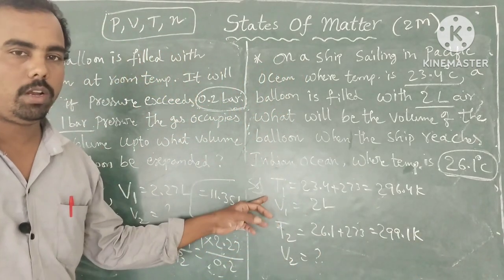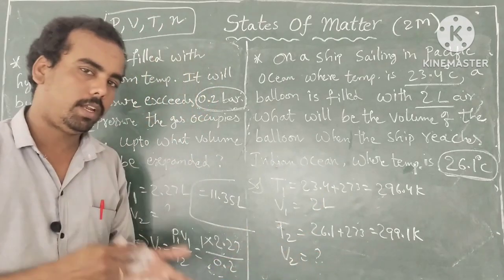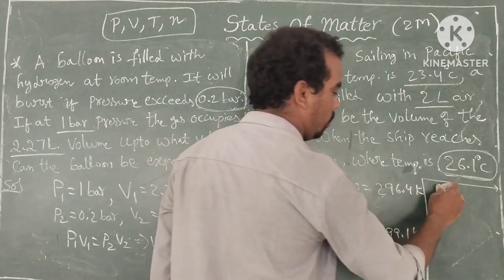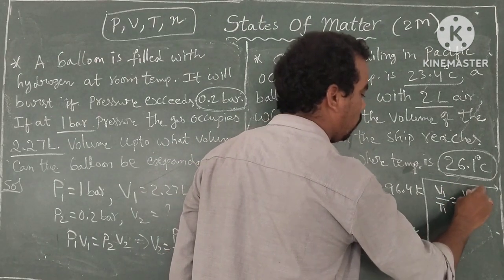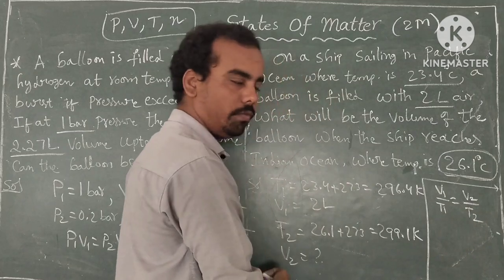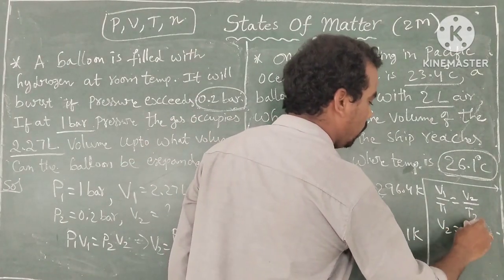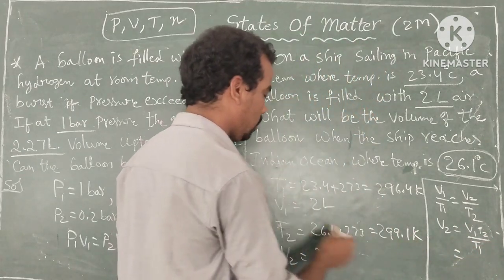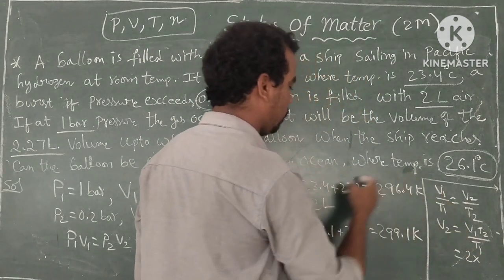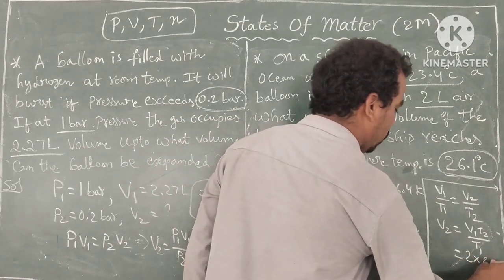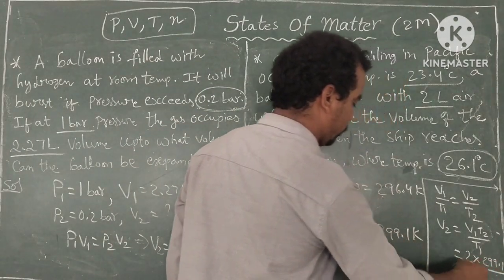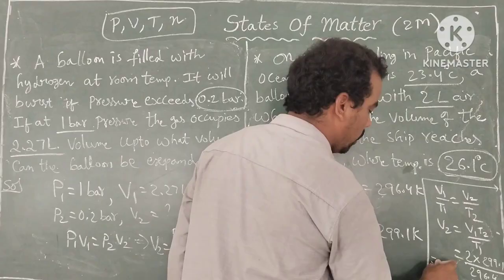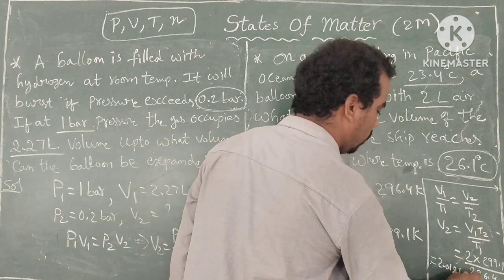What is the relation between volume and temperature? According to Charles' law, volume is directly proportional to absolute temperature. That means V1 by T1 is equal to V2 by T2. Here we want V2, so V2 is equal to V1 T2 by T1. Substitute the values: V1 is 2 into T2, 299.1, by T1, 296.4. If you calculate the value, it is nearly 2.018 liters. Okay.